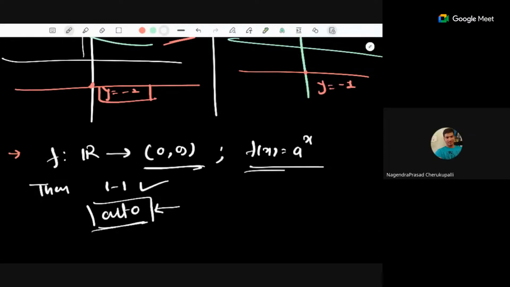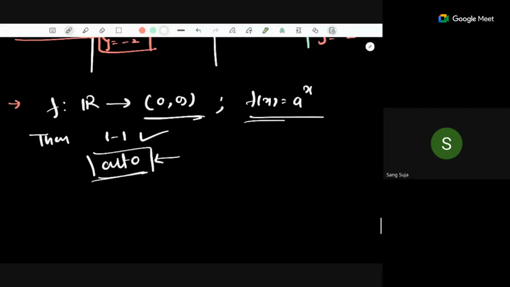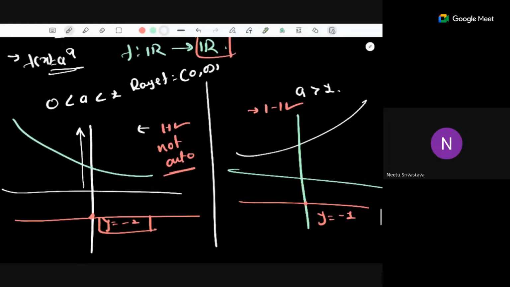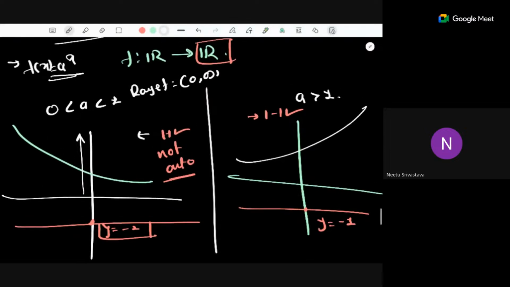Yes, ma'am. In the previous case, how are codomain and range both the same? No, in that case it's not the same, because the range is the open interval 0 to infinity and the codomain is the real numbers, so that's why it's not an onto function. But if we shrink our codomain, it is already given.